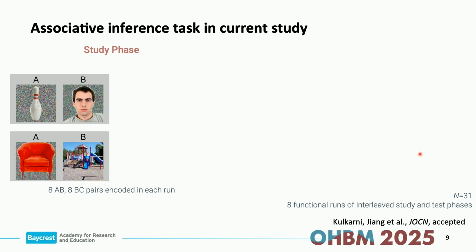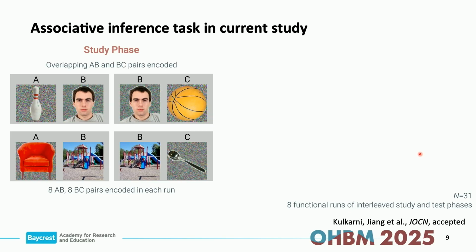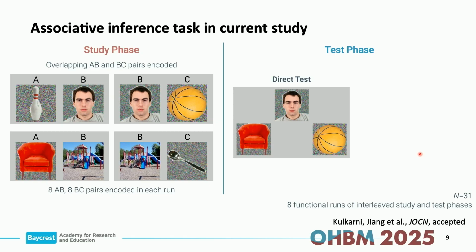Again, in our task, just to make it crystal clear, participants in the scanner studied pairs of items, A items and B items. Sometimes the object was paired with a face, sometimes with a scene. Later, they would see the face again with a new object, a C object, and likewise they would see the scene again with a new C object. They were told to encode the associations between those items, so we actually asked them how likely it would be that you would see that face with the bowling pin, for example. So they were explicitly told to deeply process the stimuli.